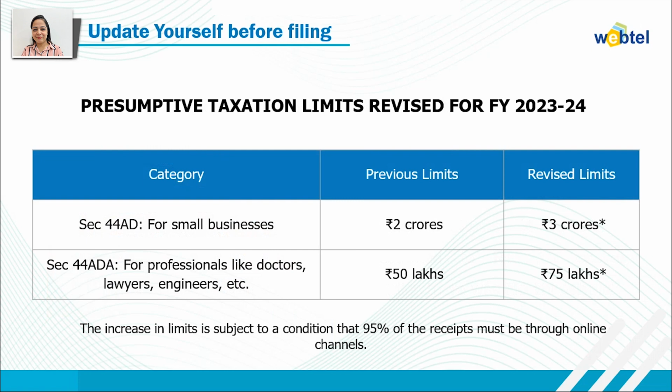And the condition is that if a person is having 95% of the receipts through the online mode, then they are eligible for the revised limits. Otherwise, they are eligible for the previous limits.